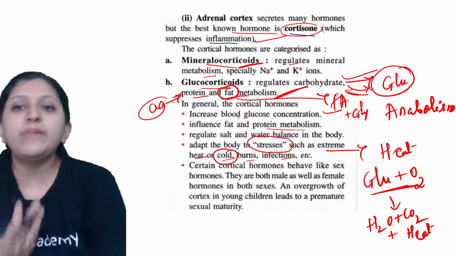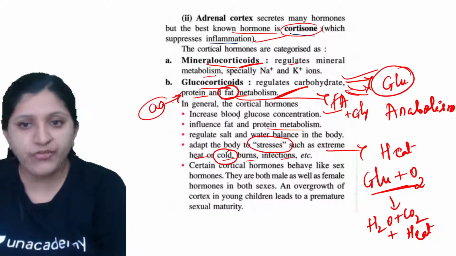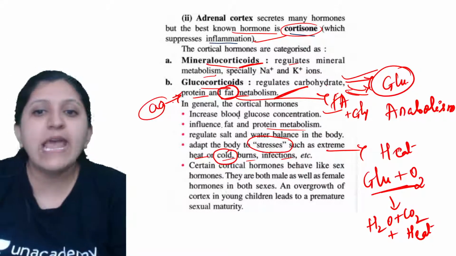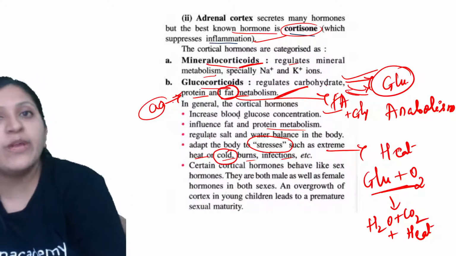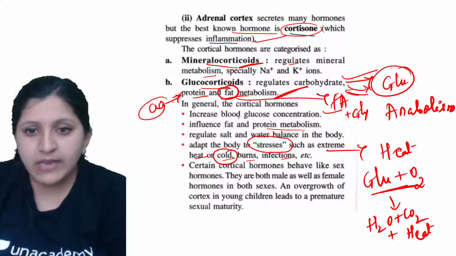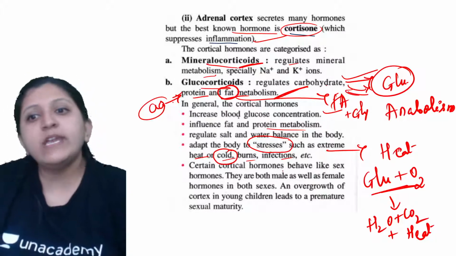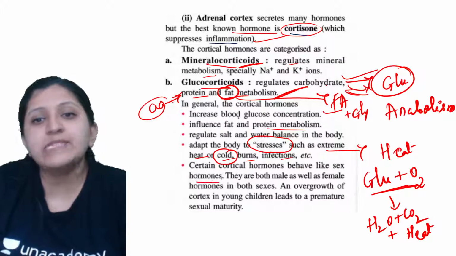So this heat will be used up when the oxidation of glucose occurs. The reverse can happen in the other condition. Basically our body is going to adapt to that particular condition. Certain cortical hormones also behave like sex hormones.